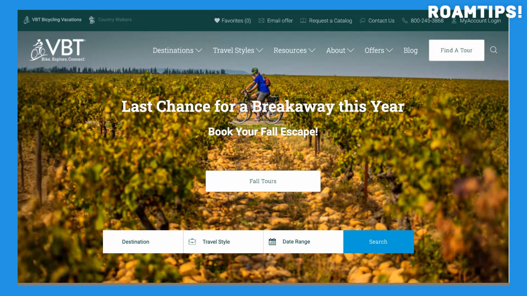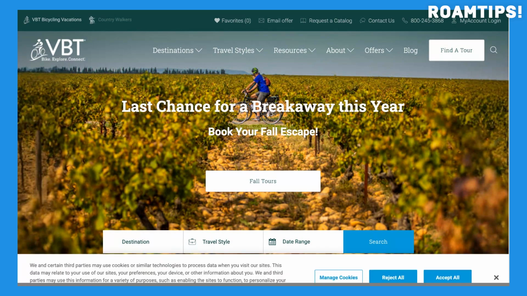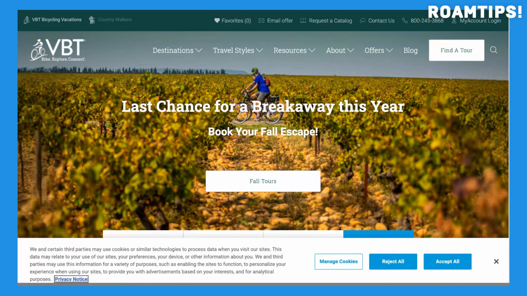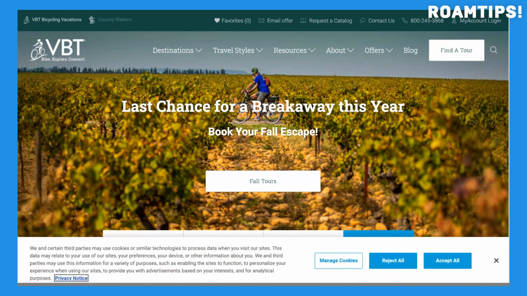Today, we're exploring VBT, available at VBT.com. This platform offers a unique approach to describe the core function of VBT, expanding on this based on the actual content of the website. For example, if VBT is a project management tool, you might say, a unique approach to project management, streamlining workflows and fostering team collaboration through an intuitive interface and powerful integrations.